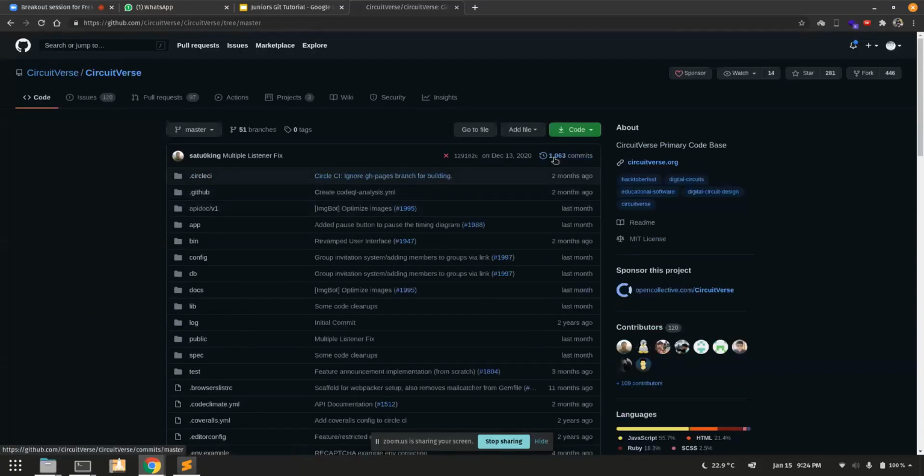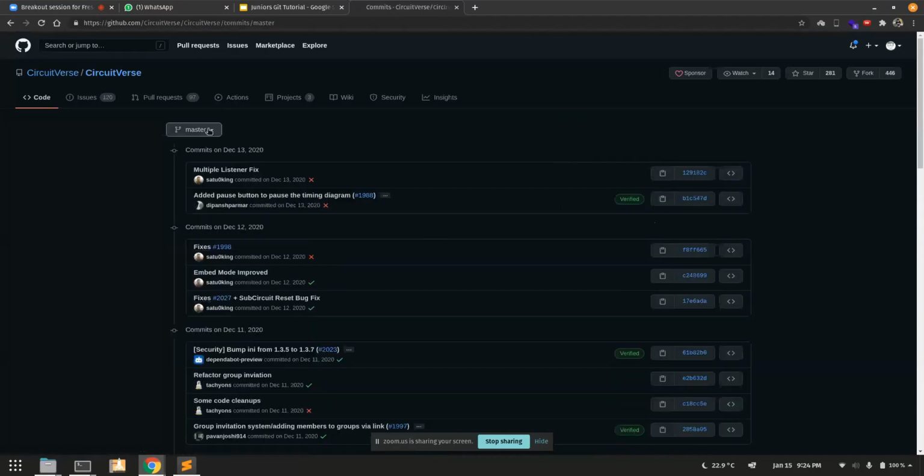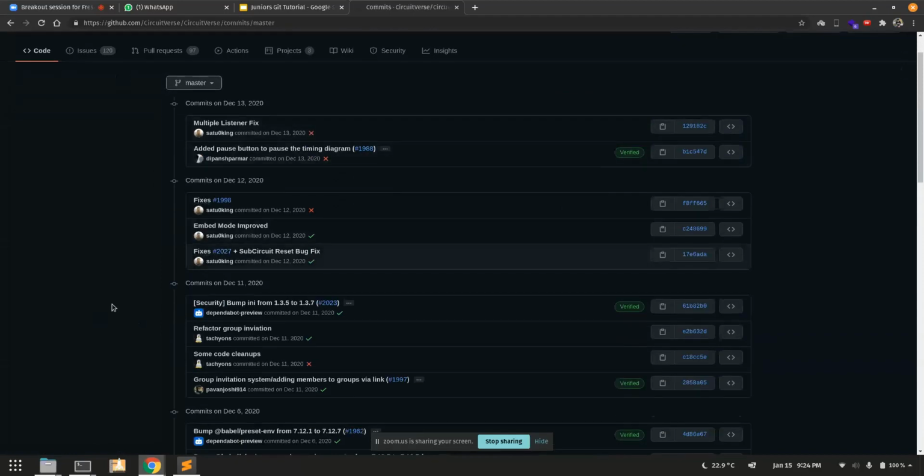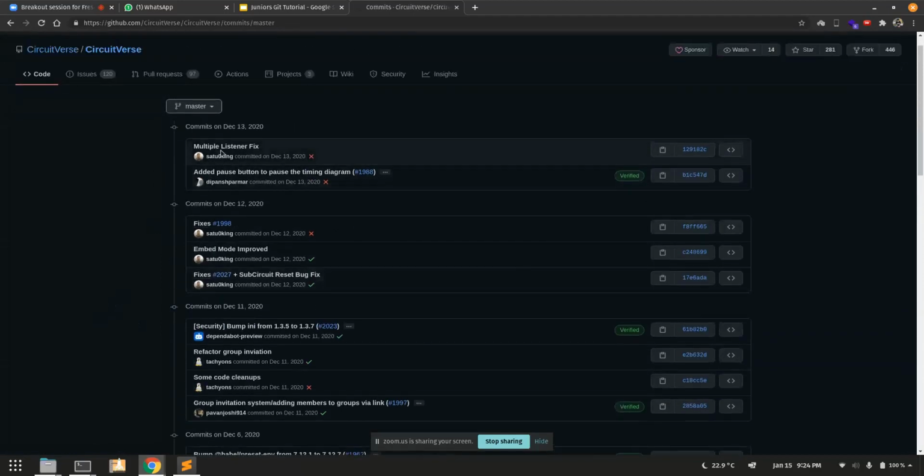You can see where my mouse is pointing. I don't know if you can see that. It says 1063 commits, right? I click on that, and I'll see all the commits on the master branch. So you can see that this is one commit. Let's say multiple listener fix is one commit. And as I said, this is atomic. You can't really split this into different things, but you can click on this and see what all changes were done.